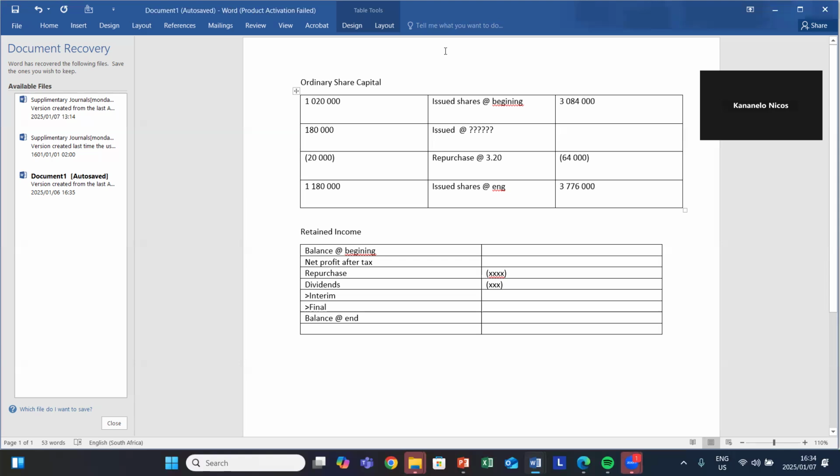And then any volunteer who can tell us how we are going to get the issued value there? You can simply unmute yourself and tell us how we will get our issued value. If you're not comfortable with unmuting yourself, you can simply write the answer in the chat box. But when you write it, please do provide the calculation.